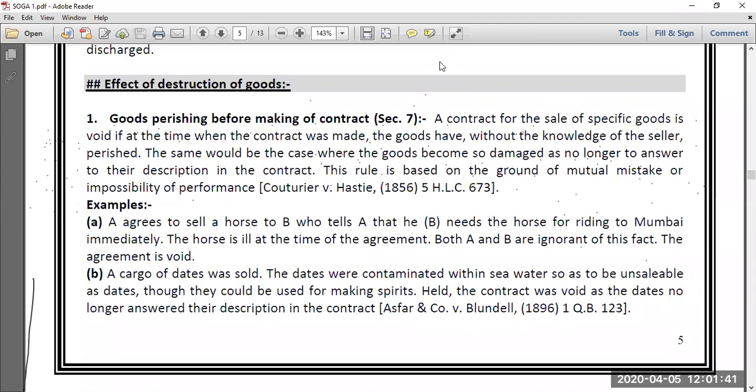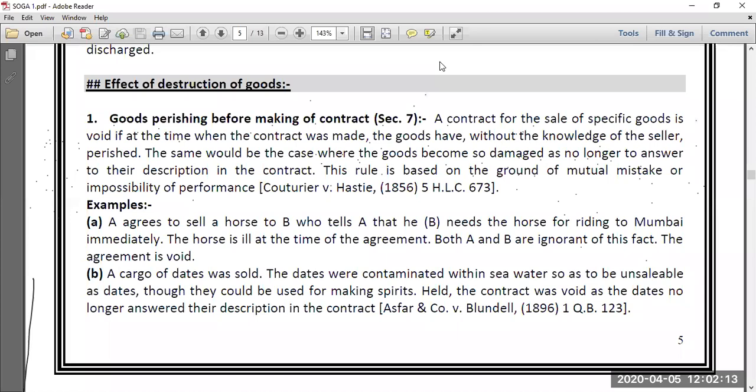Ramkubai, on one very fine day, visits Jitubai at Jaipur and puts a straight proposal: Jitu, would you like to sell your brown horse to me for rupees 1.5 lakh? See, Jitubai is having only two horses. One is brown, another is white. People know this fact. Ramkubai visits Jitubai's place and says, would you like to sell your brown horse?